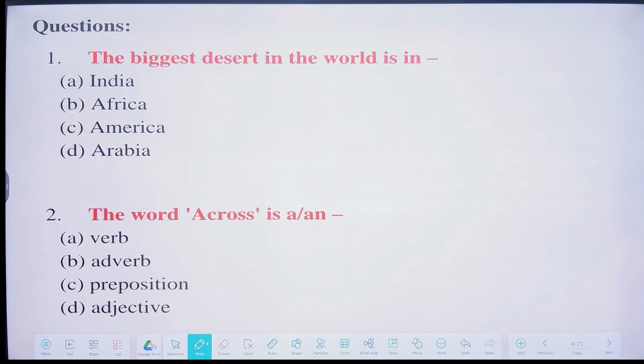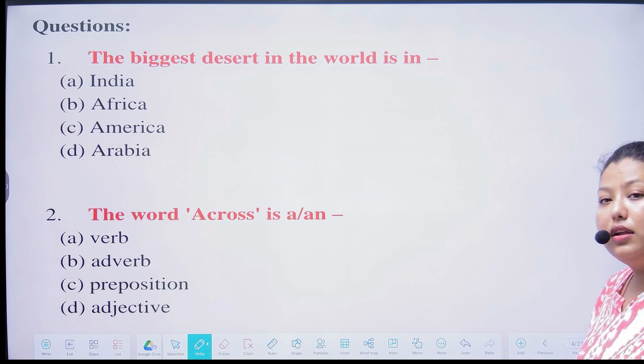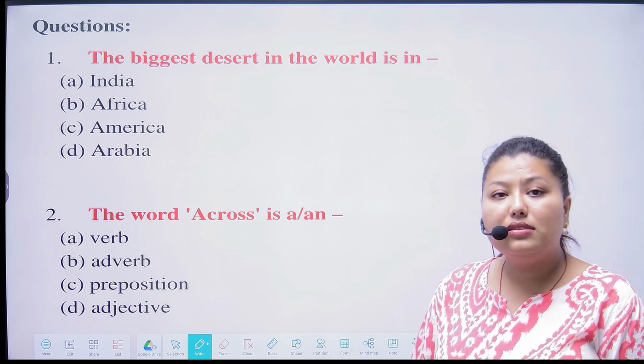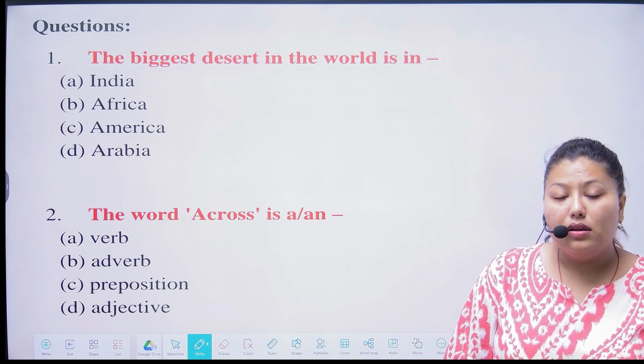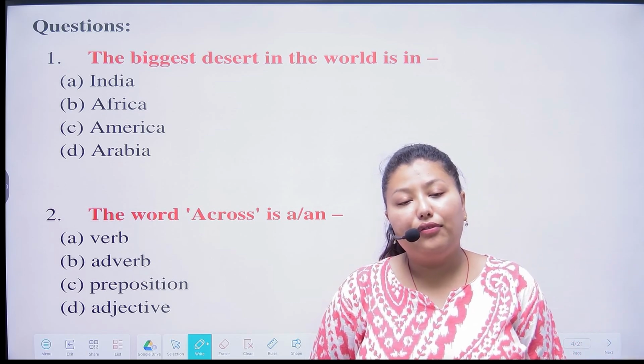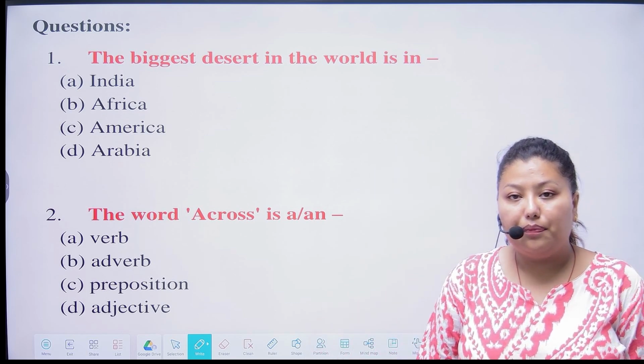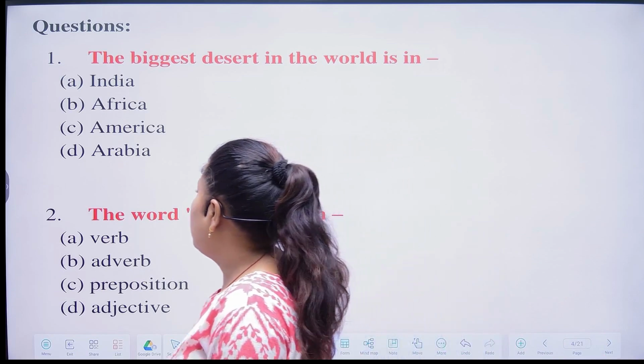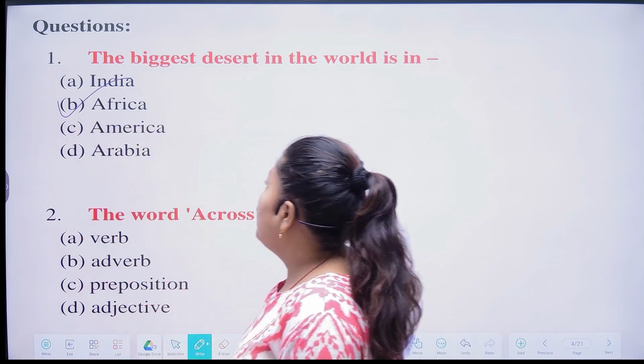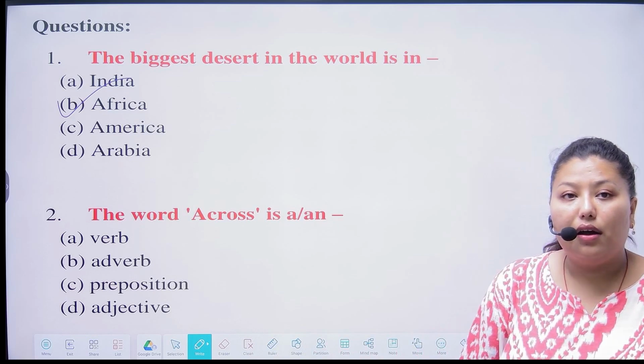So the first question is: the biggest desert in the world is in. So where is the biggest desert in the world? Options are India, Africa, America, Arabia. So the correct answer is option number B. The biggest desert in the world is in Africa.